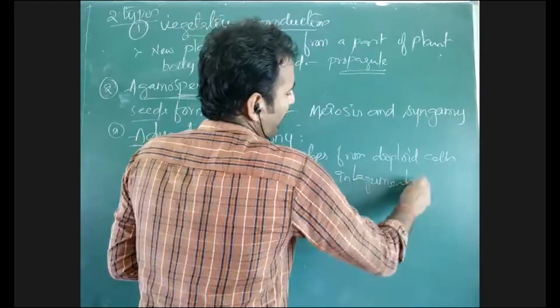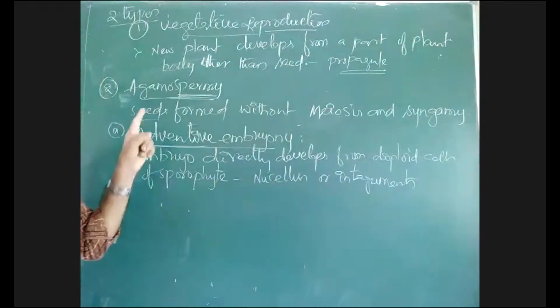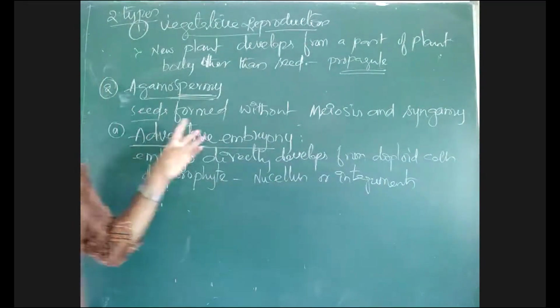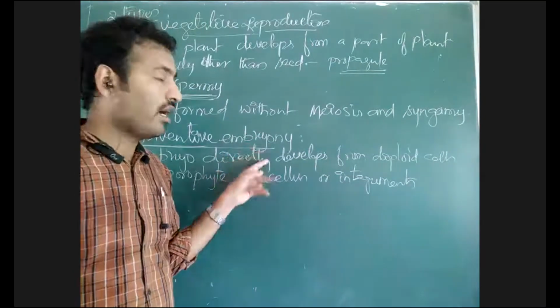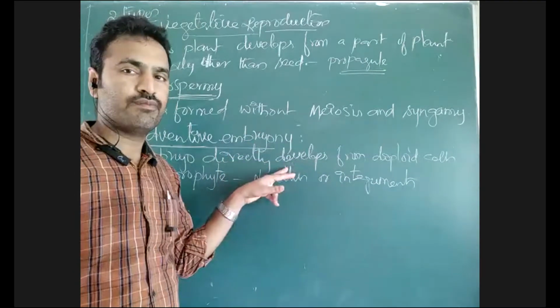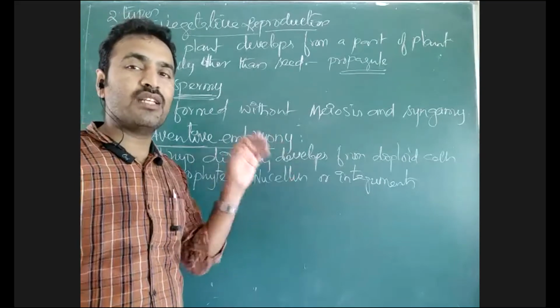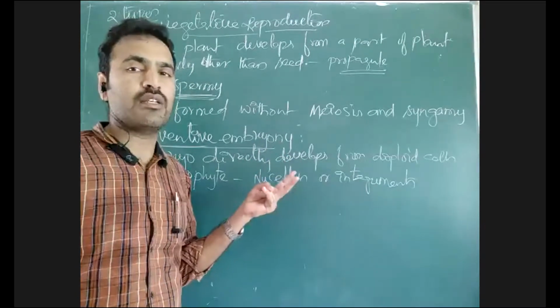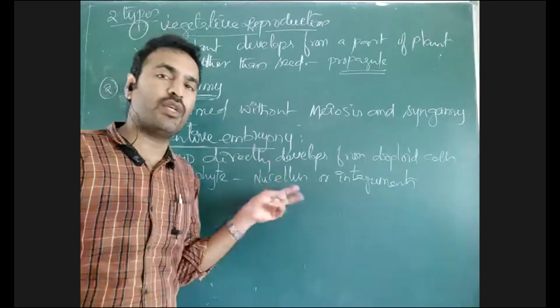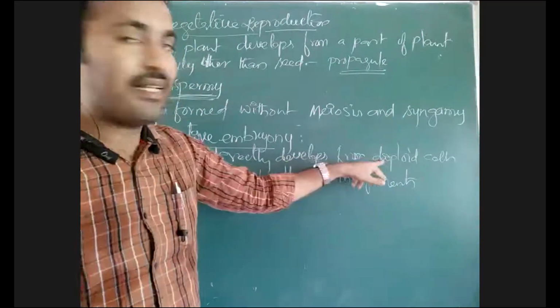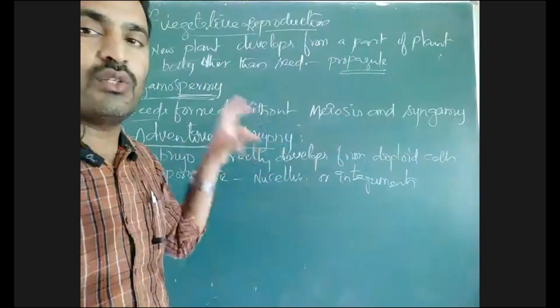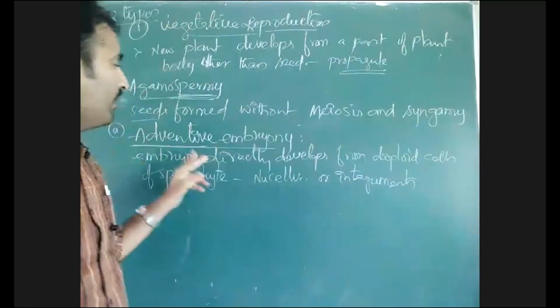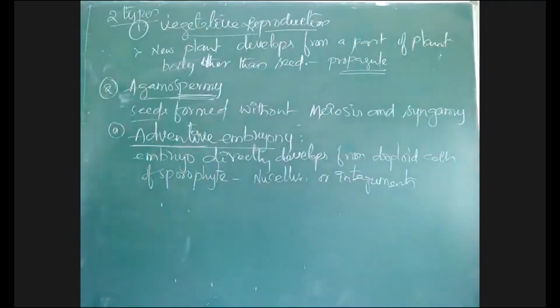because diploid cells are not found in what? Embryo sac. The embryo sac has antipodals, synergids, and an egg, and polar nuclei are present in the embryo sac. In the embryo sac, there is no diploid cell. Polar nuclei are present in the central cell. The central cell develops what? Primary endosperm nucleus. It will develop into endosperm only. But diploid cells of the sporophyte, meaning inside the ovule, the nucellus or integument, may directly develop into an embryo without meiosis and without fusion of gametes. That condition we call adventive embryony.